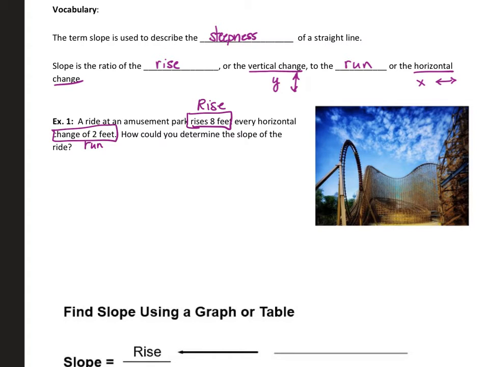So how could you determine the slope of the ride? We know that m, our slope, rises 8, has a run of 2, and so that would be 4. Keep in mind that was 8 feet to 2 feet, so here the answer is just 4 with no label.